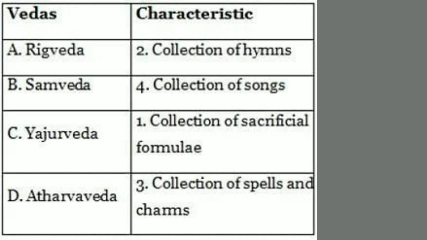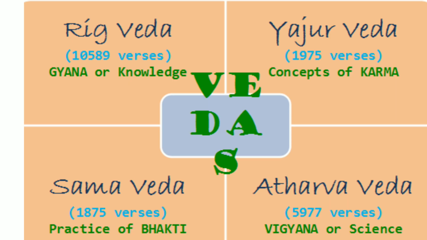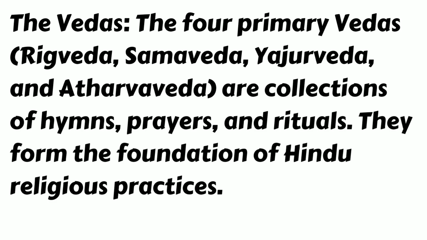The Vedas. The four primary Vedas, Rigveda, Samaveda, Yajurveda, and Atharvaveda, are collections of hymns, prayers, and rituals. They form the foundation of Hindu religious practices.